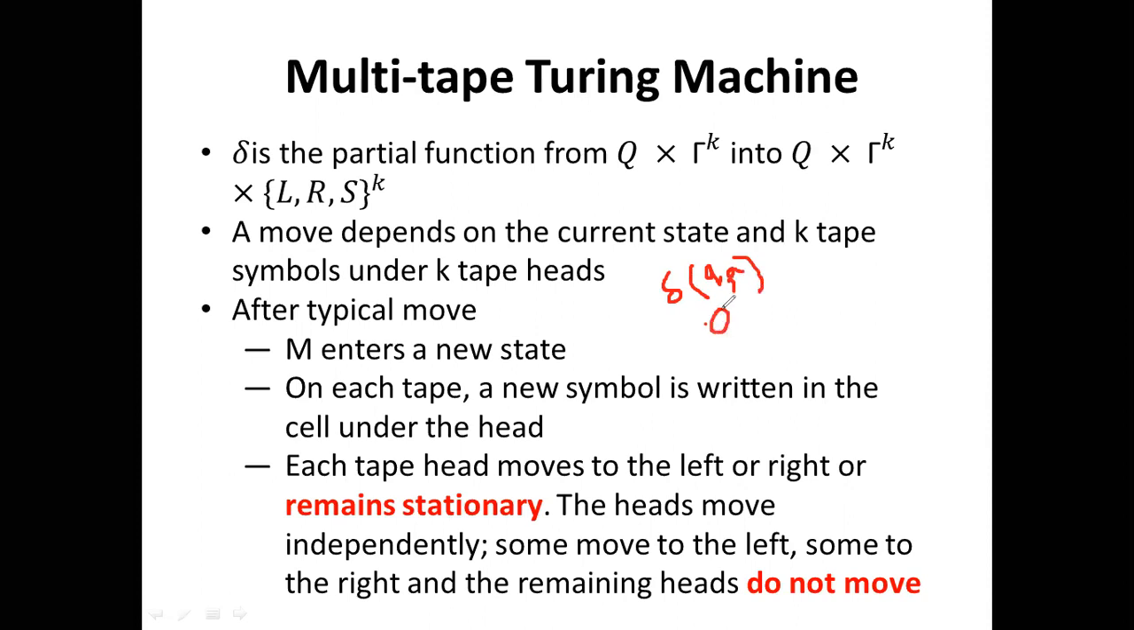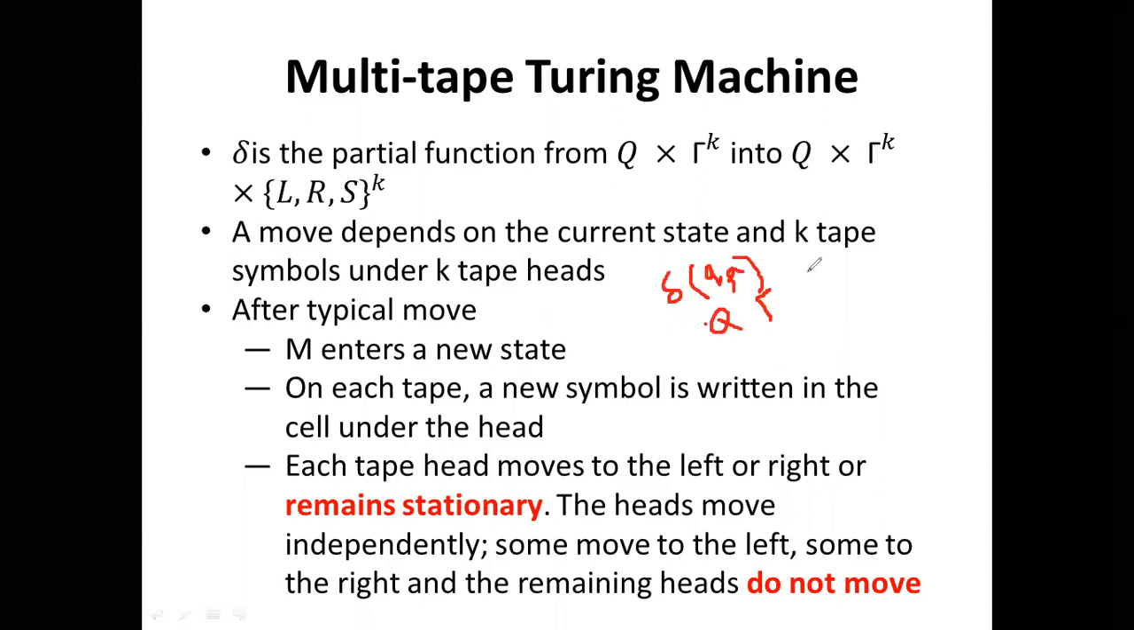Q is an element of the set Q, taking the input symbol from the tape. The tape symbols are elements of which set? Elements of the gamma set. So if there are k tapes, there are all the combinations of gamma to the power k: a symbol from the first tape, from the second tape, from the third tape, from the fourth tape. So gamma to the power k, right?